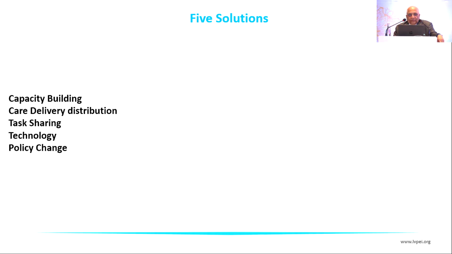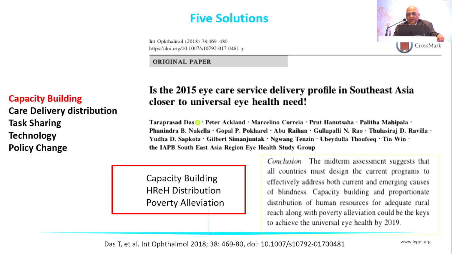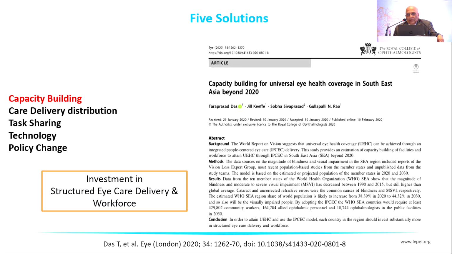So, five solutions, from capacity building to policy change. Let's look at capacity building. Years ago, in 2015, I was working with IAPB. We had a meeting in Nepal to find out whether the world or Southeast Asia is ready to take care of the sustainable development goals. At that time, we said that capacity building, human resources for eye health, distribution of eye health, and poverty alleviation were the three important requirements in 2015. That has not changed in 2020 when we published again. Then we said that investment in structured eye care delivery is very important to improve the workforce, as applicable to most of Southeast Asia, and so also for India.